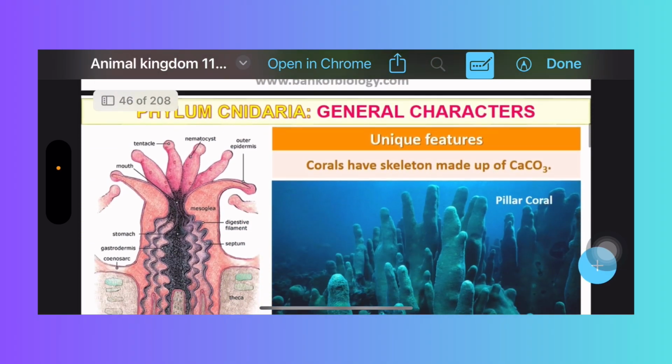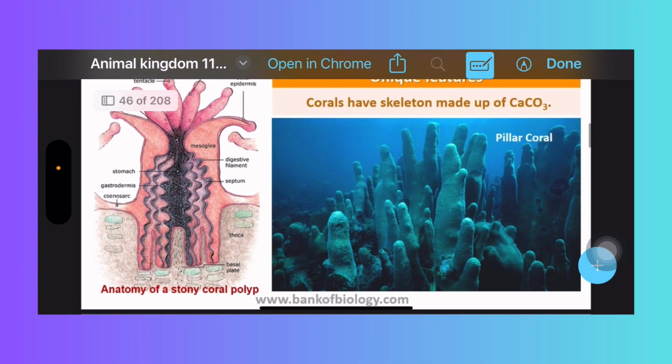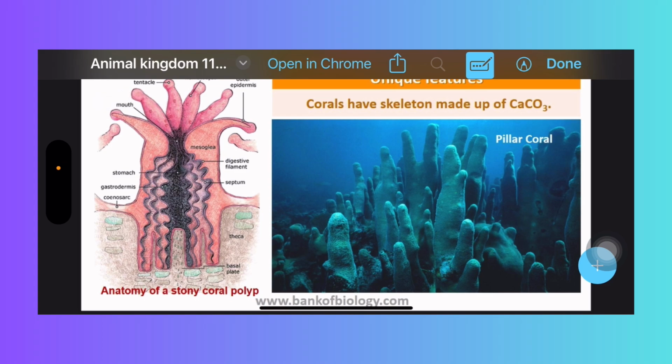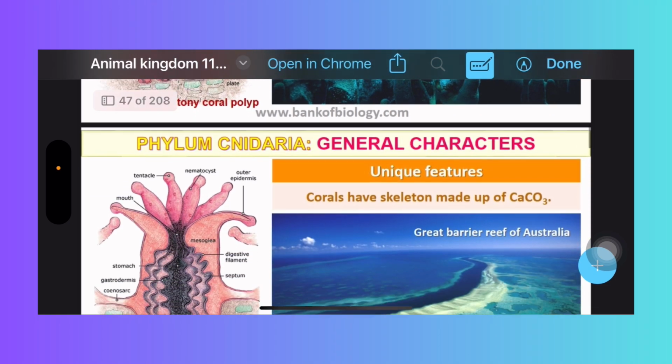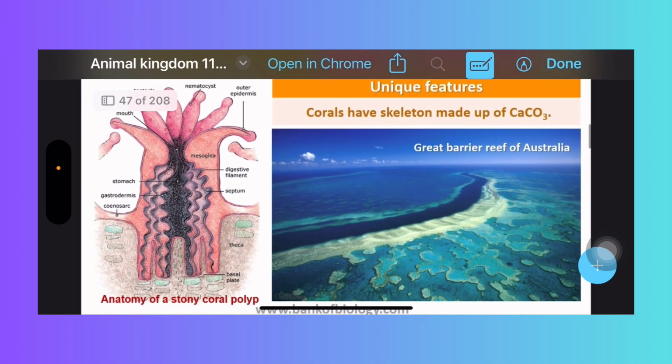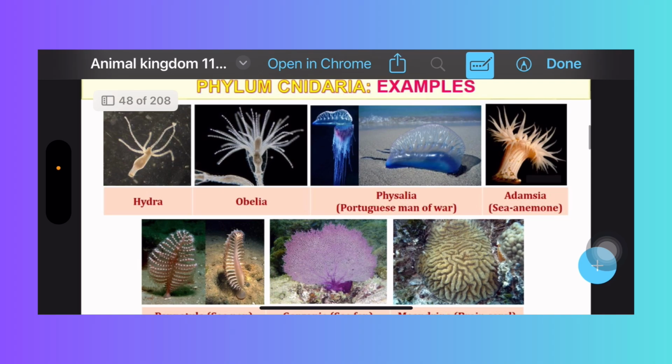Right, and here is the pillar coral. It looks like pillars in the picture. In the sea diagram, they have pillars at the bottom of the sea. That's why this is called pillar coral. Right, the Great Barrier Reef of Australia is like a one-way road. All the sediments of the skeleton part of coral look like a great barrier. It means they divide the sea into two parts. Like here are the examples.